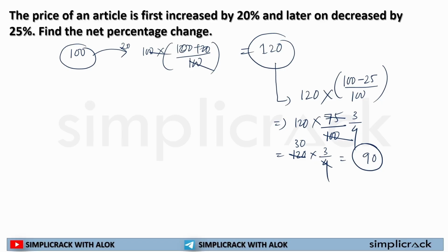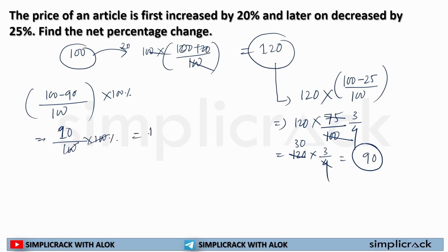But here I have to find out the actual percentage change. So change in number, 100 minus 90 out of 100. We know how to find out the percentage change: total change divided by the initial value into 100%. 100 minus 90 is equal to 10, divided by 100 into 100%.